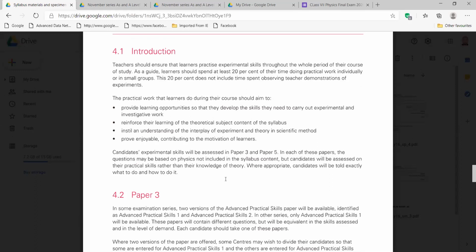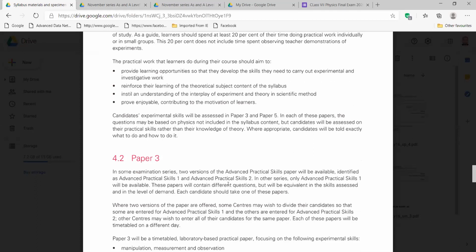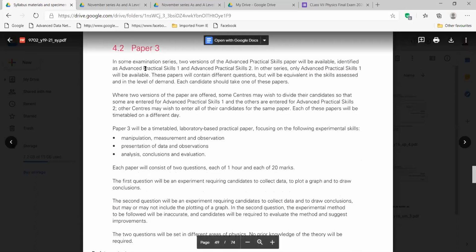One is for A level, that is almost similar to alternative to practical, paper 5. That one we will not discuss now. We are now focusing on AS, which is paper 3. Paper 5 is also related to practical, but it is not like you are doing any experiment. It is like alternative to practical. There are also two questions, and we will discuss it later on, when we will do A2, A level, right? Paper 3 is our concern now.